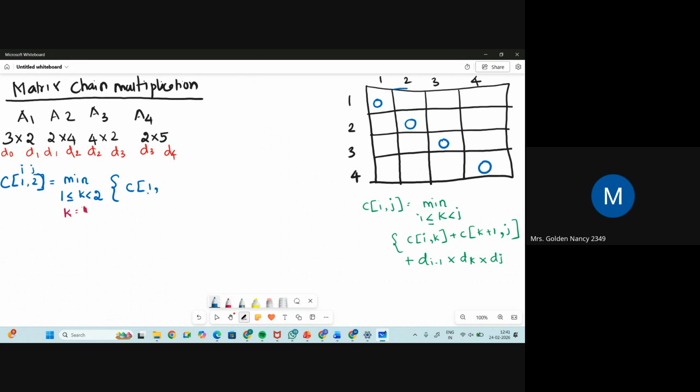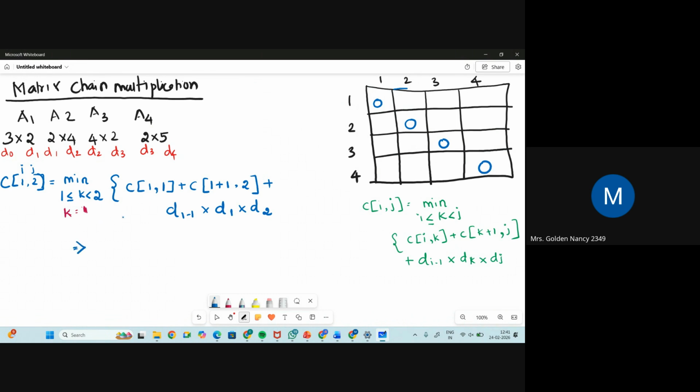Okay, so now I'm going to substitute k equal to 1 in my formula. So C of I comma k, the k value is 1, plus C of k plus 1, that is 1 plus 1 comma, what is the value of j? It is 2. And plus d of I minus 1. What is the value of I? I is 1, minus 1, into d of k, k is equal to 1, into d of j, which is 2. Okay, so now I'm going to get the value.